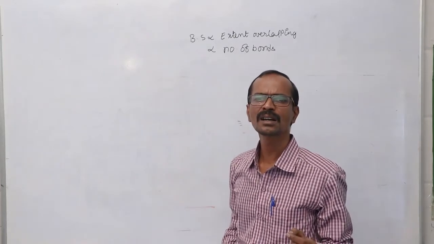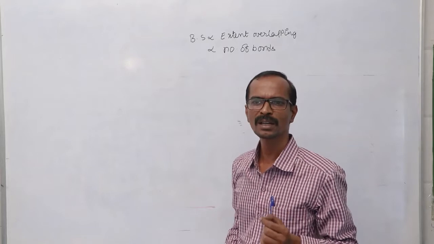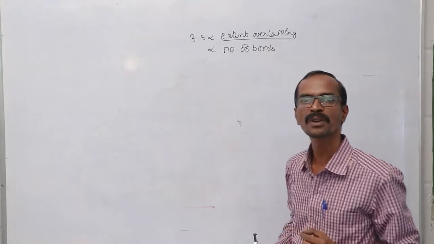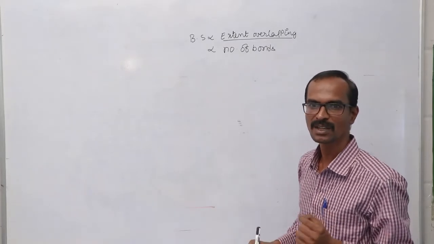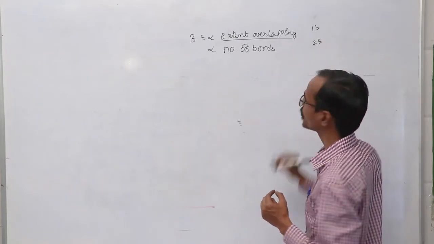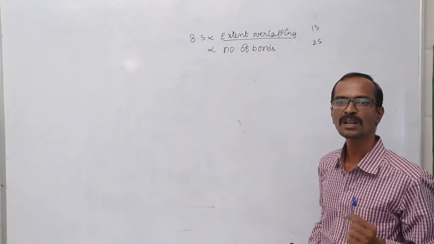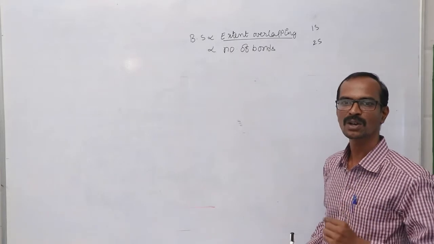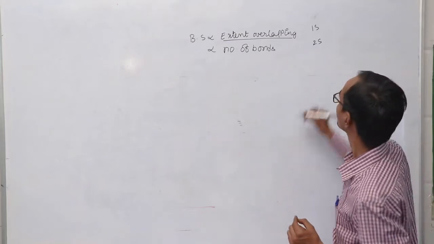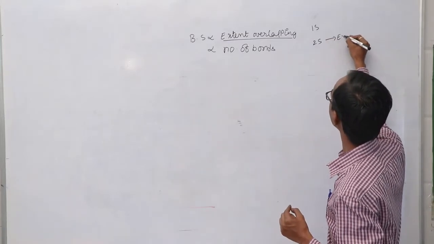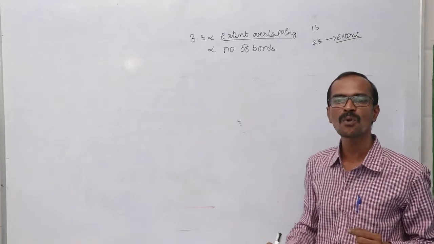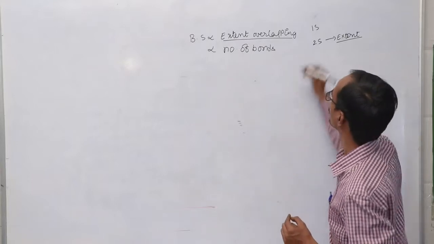Here there is an exception you have to remember, based on the extent of overlapping. If 1s orbitals and 2s orbitals are considered, the extent of overlapping is more for 2s orbitals.